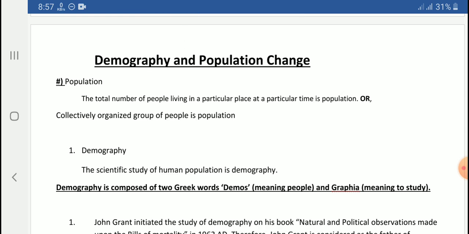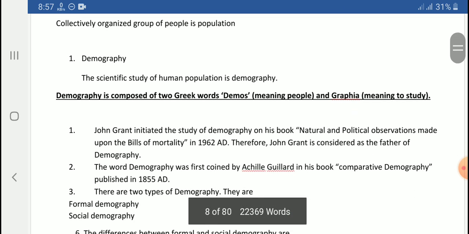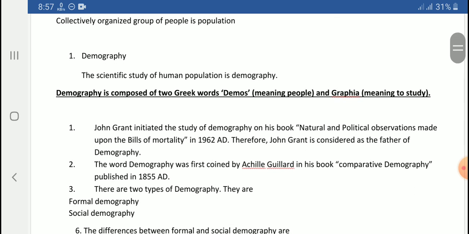Similarly, the term demography can be defined in a very simple way as the scientific study of human population. So, scientific study of human population is called demography, and demography is composed of two Greek words, demos and graphia. The meaning of demos is people, and graphia is to study. Hence, demography is the scientific study of people.